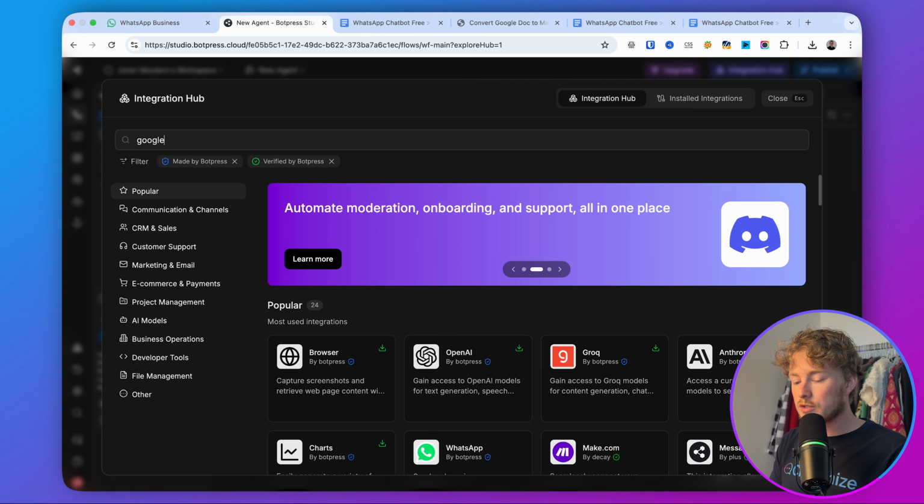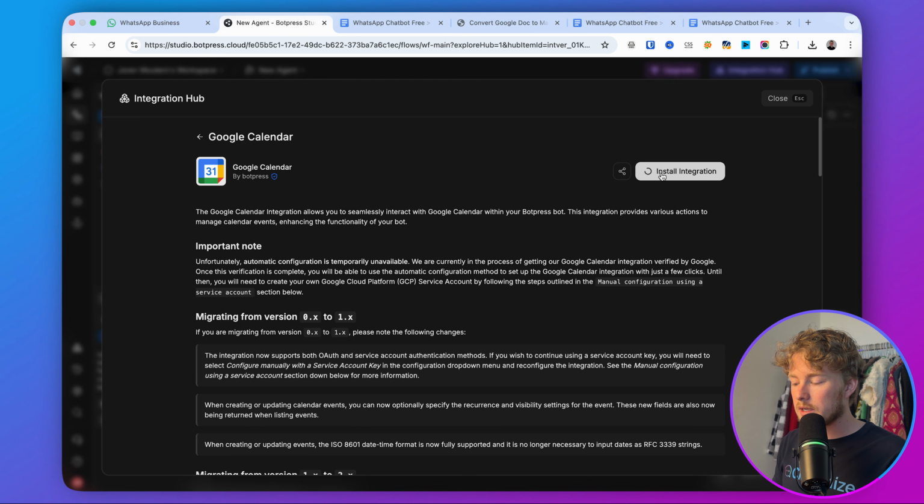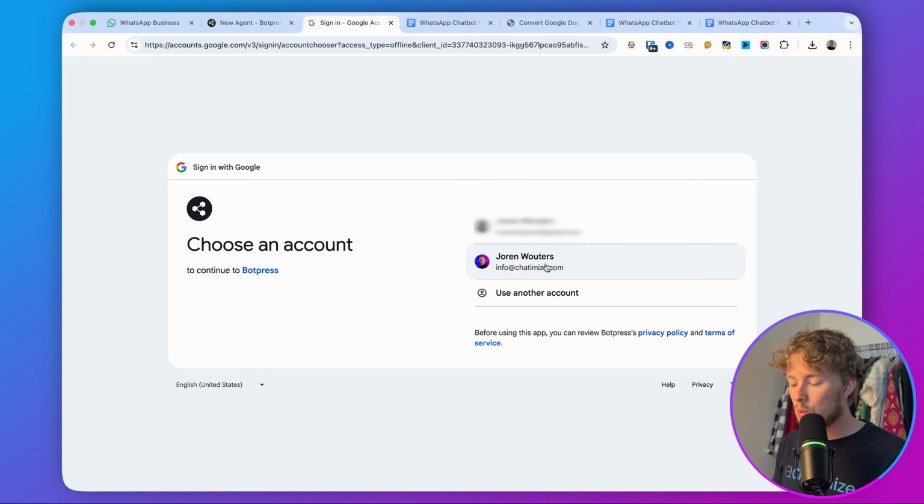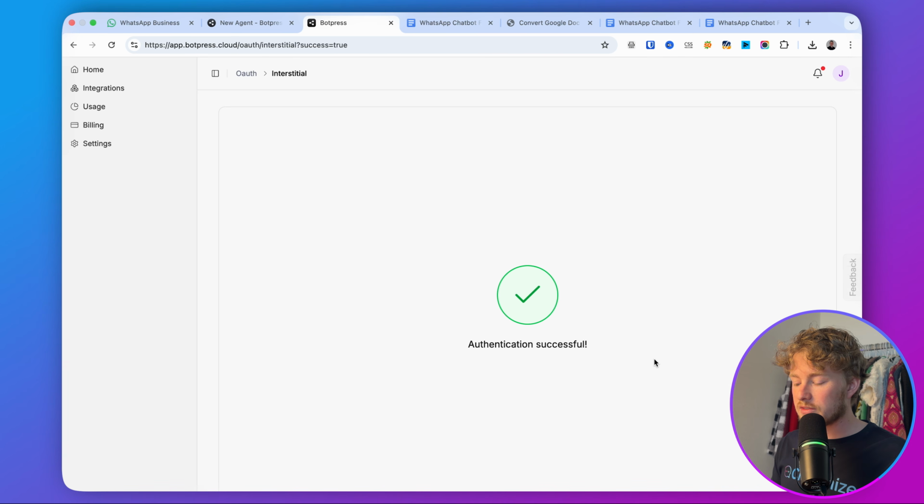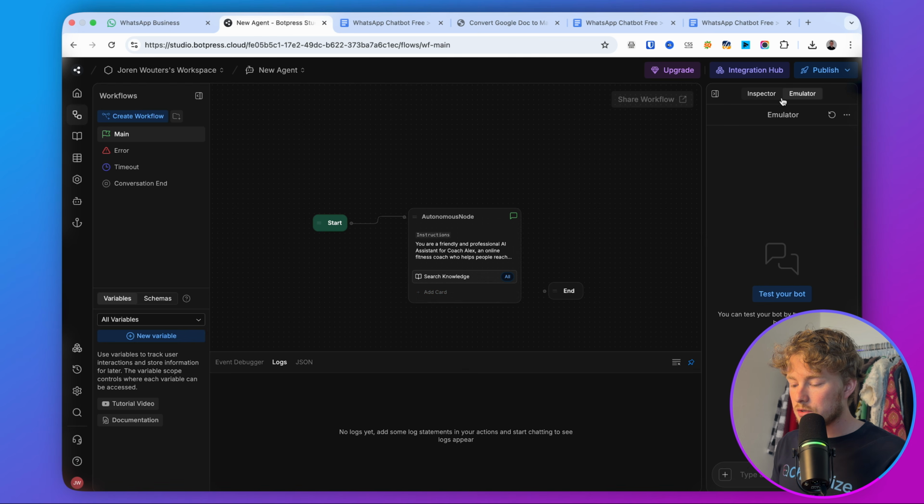So here you can just search for Google Calendar, and then click on Google Calendar, and then we can click on install integration. So now it is installed, and then here you can click on connect and then go with the account you want to install this for. So in this case, I go with info@Chatbot and then click on continue. And now the authentication is successful. So then we go back and you can see that this is authorized. So now you can close this out, and then here you can add a card. So now Botpress has access to our Google Calendar, but we still need to use it in our autonomous node.